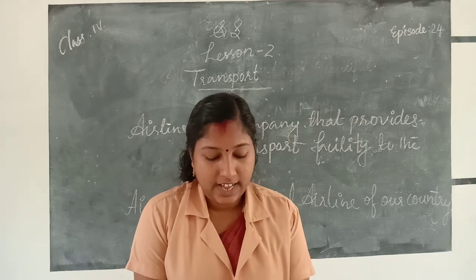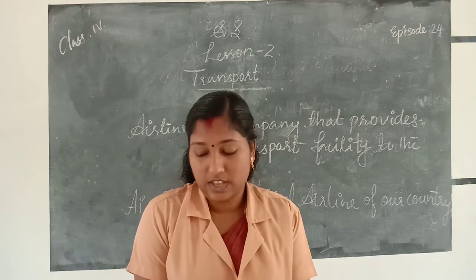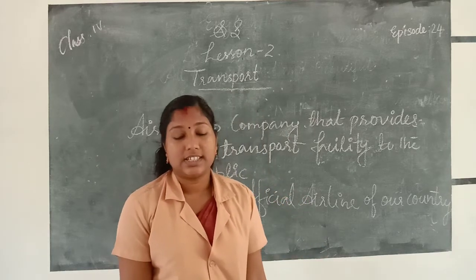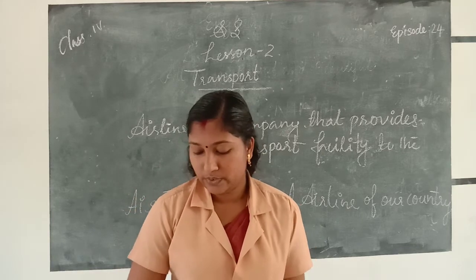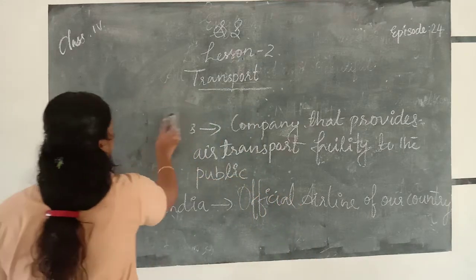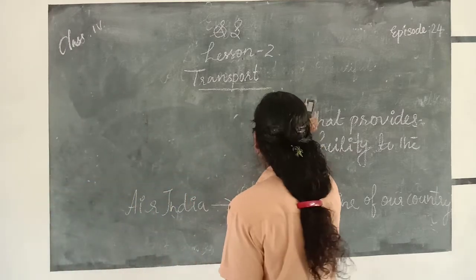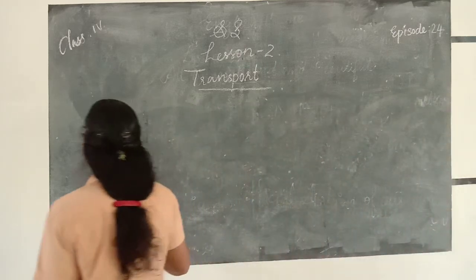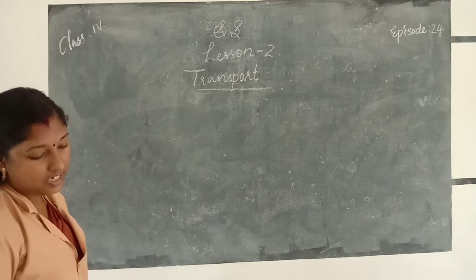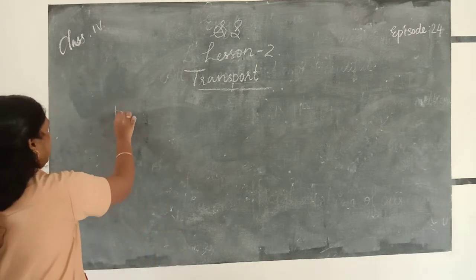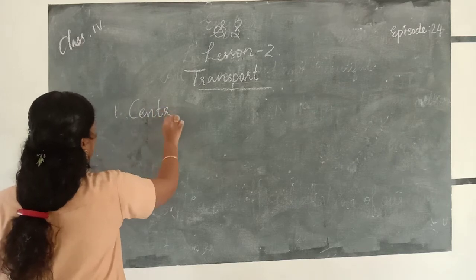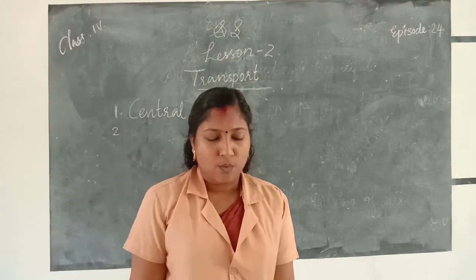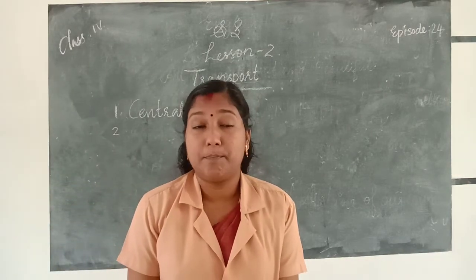First question: the Dash government built the national highway. Which government builds the national highways? Yes, the central government, or the government of India, built the national highway. First answer, central.